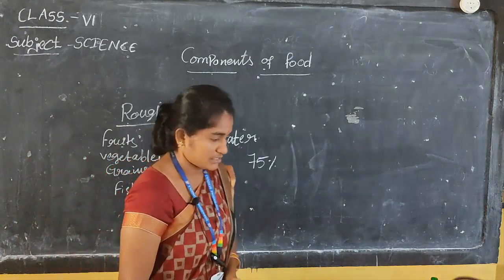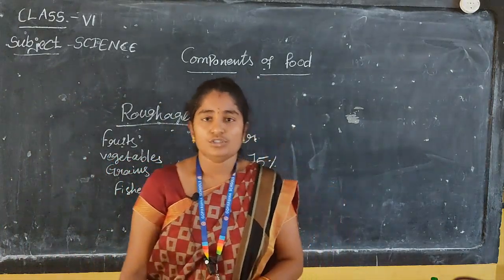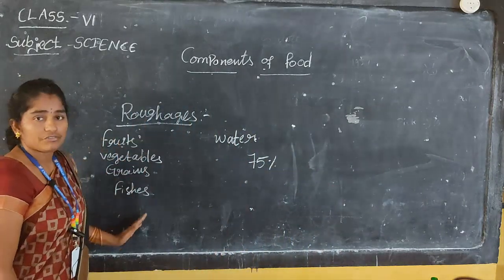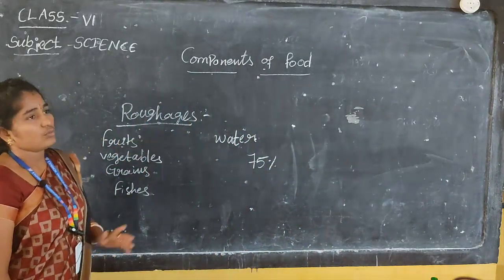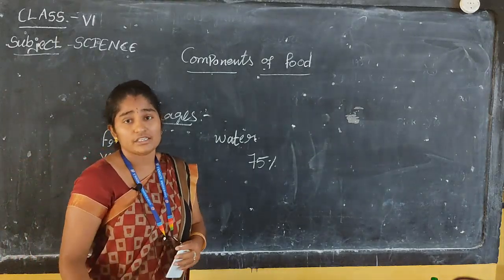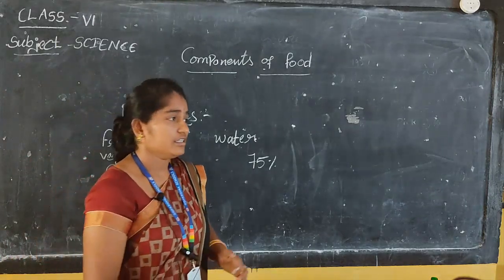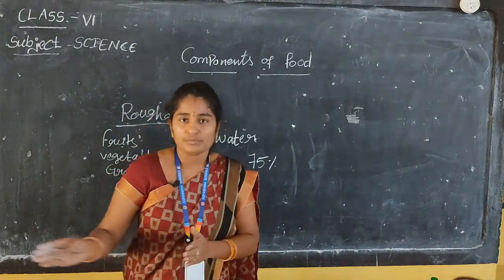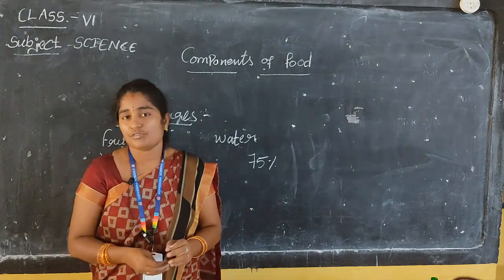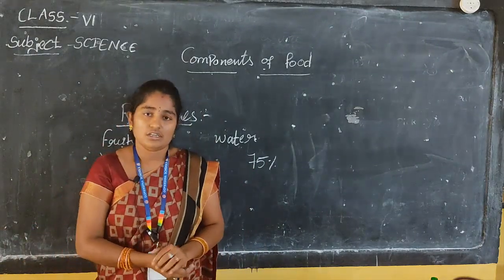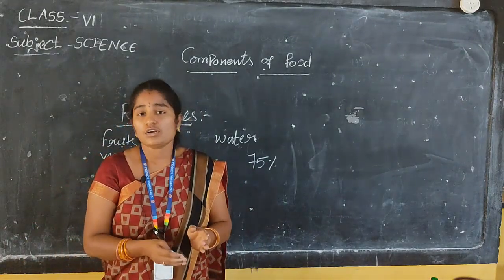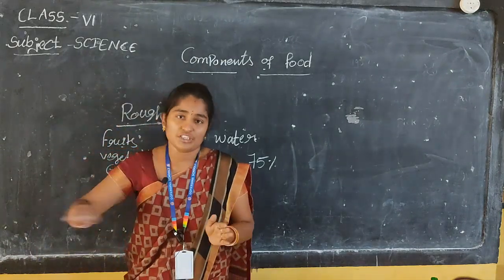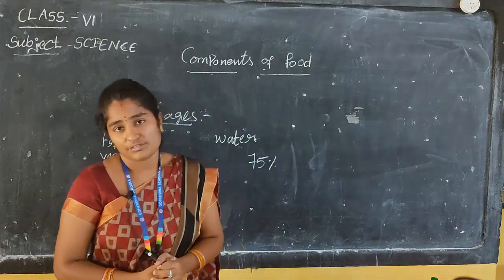Okay. Next, balanced diet. You should balance your diet with all kinds of roughages. So what are the dietary diseases? Maybe acidity. If you can't take a fixed time for lunch, dinner and breakfast, it is not balanced. You can't balance the time. You should balance your roughages in your daily life.